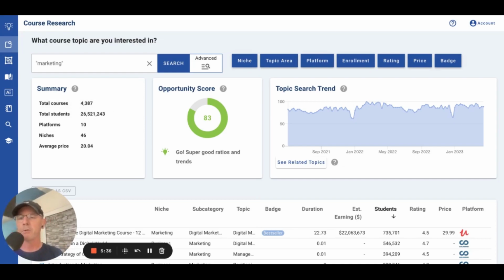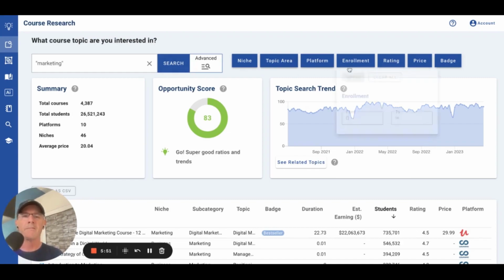But still the ratios are very favorable. There's still a lot of demand. But again, we're looking at something very broad, so I would narrow down this topic as you do your research here. You can also narrow it down this way.